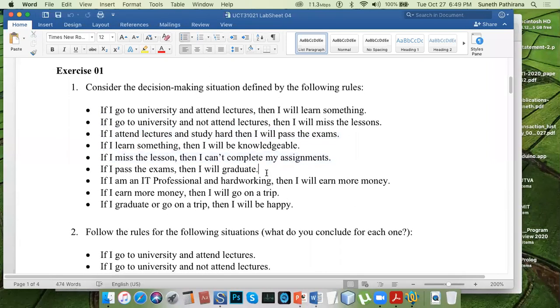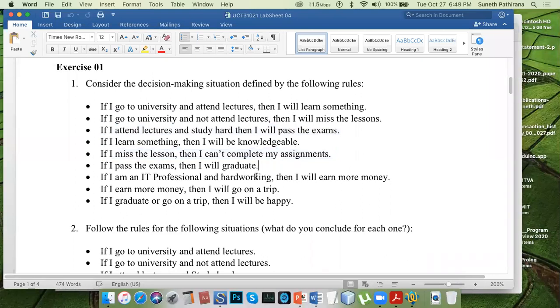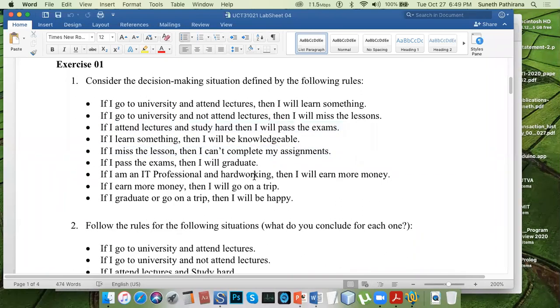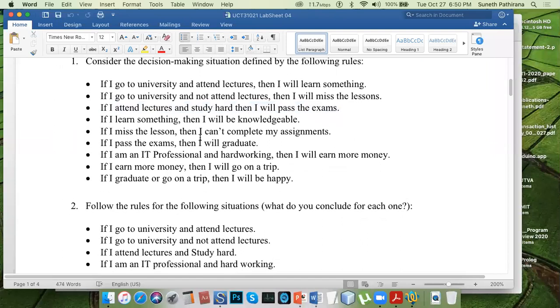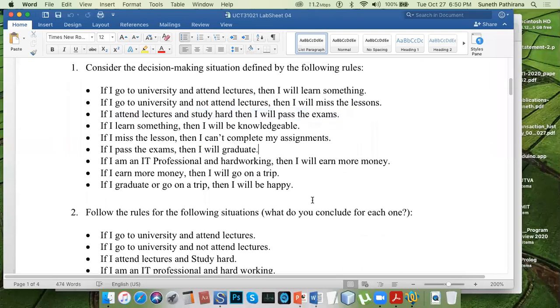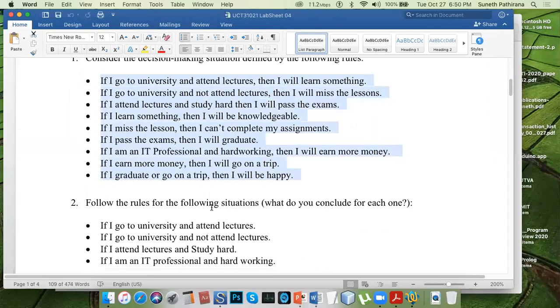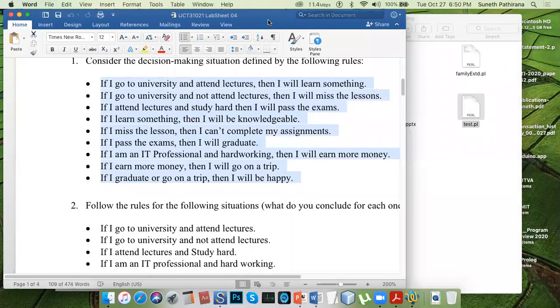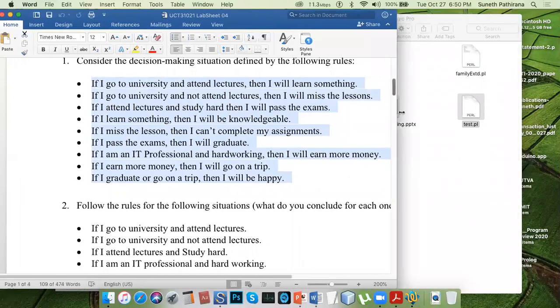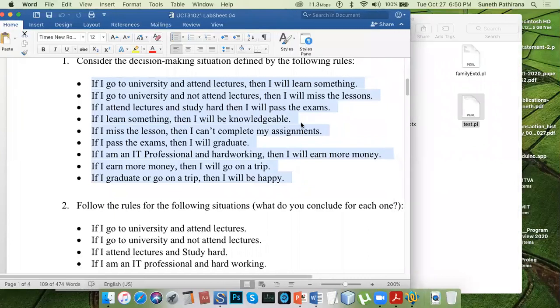Originally this was a paragraph, okay, extracted from an online resource. Then for the ease of understanding and analysis, I have broken that into point form. Okay. Then you need to convert this, which is written in plain English, into Prolog clauses, specifically Prolog rules.